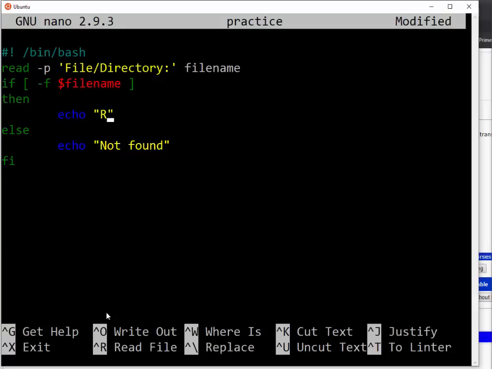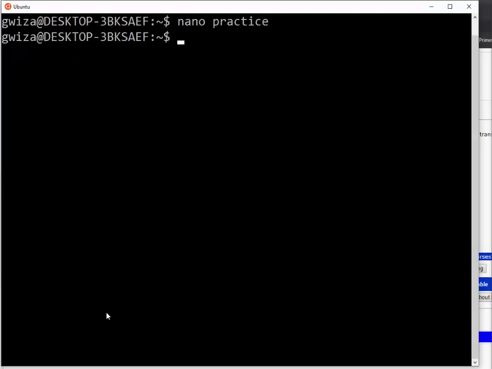So here we say that it is a regular file, not a regular file. Then from here I'm going then to bash my script.